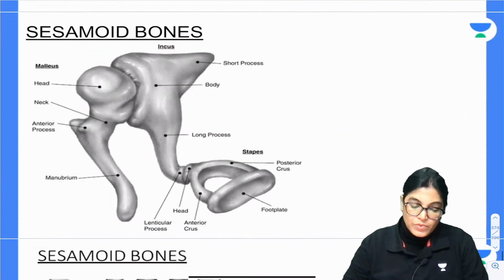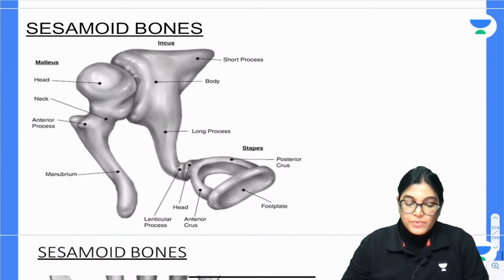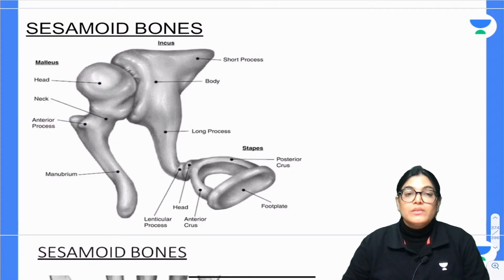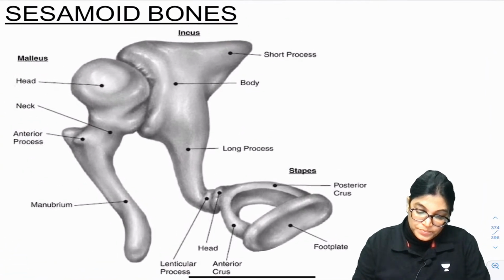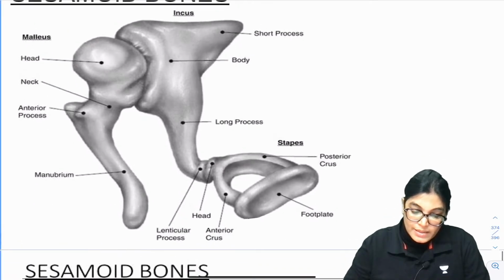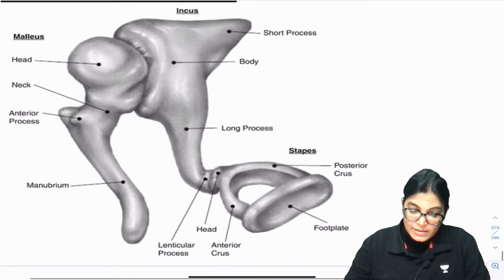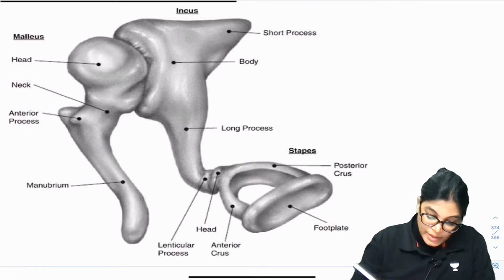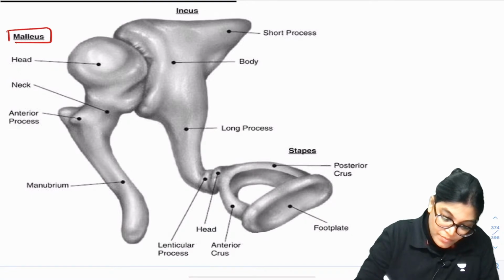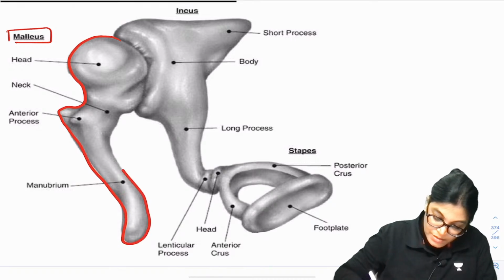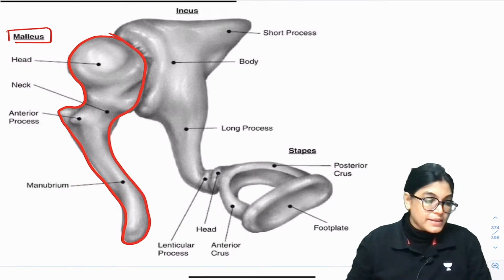So let's talk about the other one. I would also like to show you this diagram where you can see the location of the 4th ear ossicle, and this 4th ear ossicle is also called a sesamoid bone. Let me highlight and enlarge this image. You can clearly see here the location of the 3 ear ossicles. This is the malleus. This whole outline is of the malleus bone, an ear ossicle.